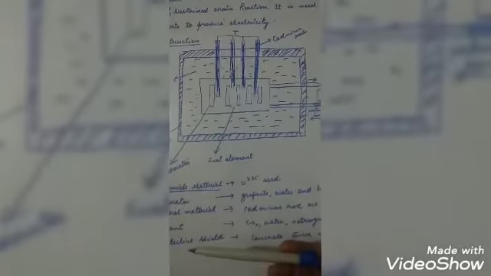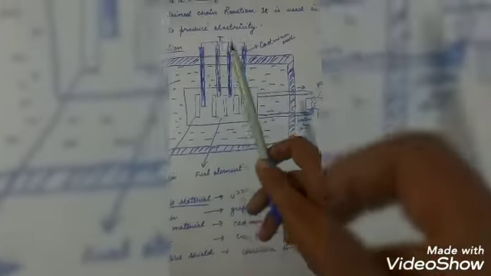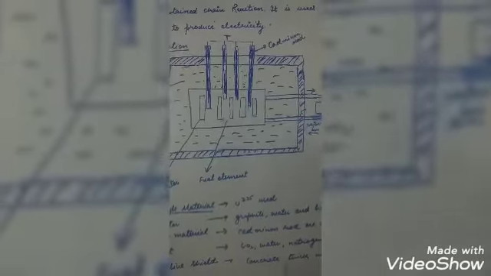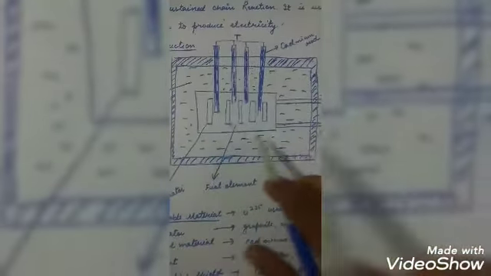The next part is the protective shield. This thick wall is called the protective shield, and it surrounds the core. This is the core.